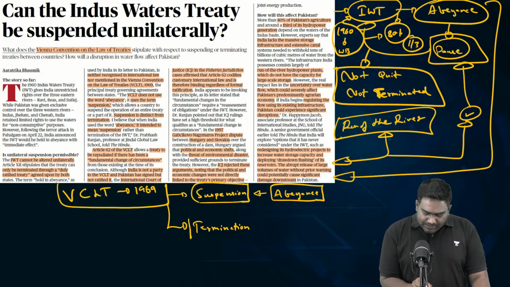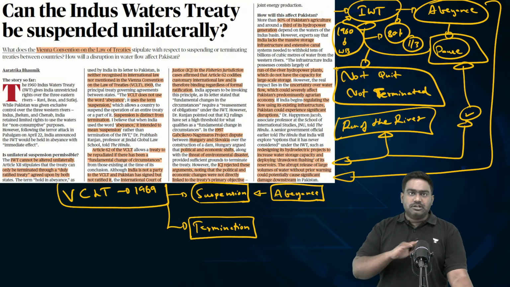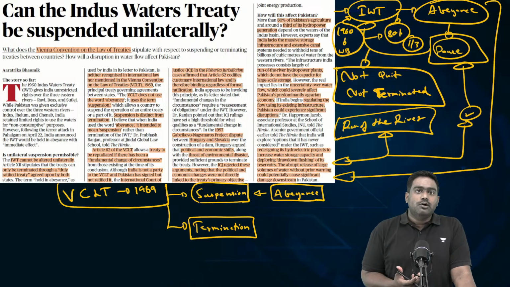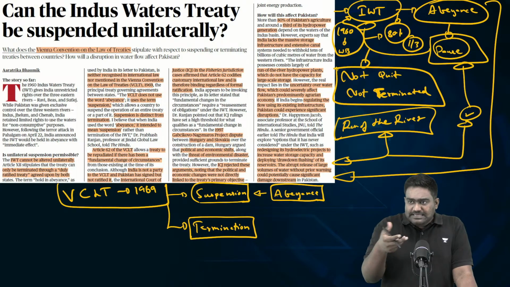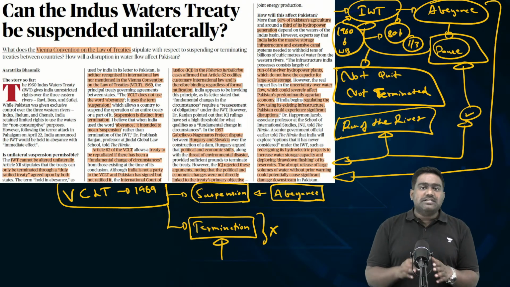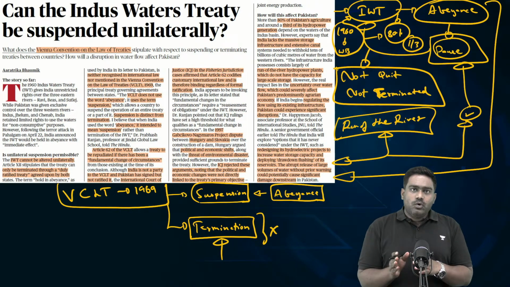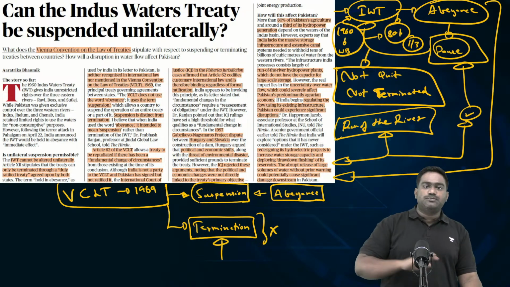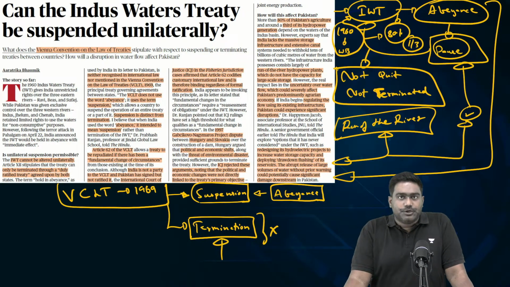The Vienna Convention on the Law of Treaties recognizes termination. Countries can terminate a treaty, but it has to be done with the consent of all the parties involved, or there should be a provision to exit the treaty. So India right now has not terminated. We have kept it in abeyance, which means we are suspending. So with regard to the Vienna Convention on the Law of Treaties, we are basically suspending our commitments in the future.